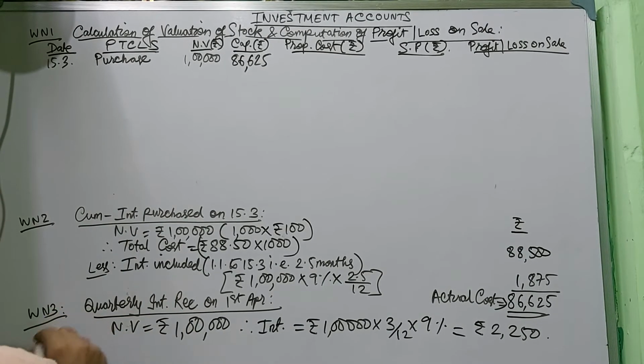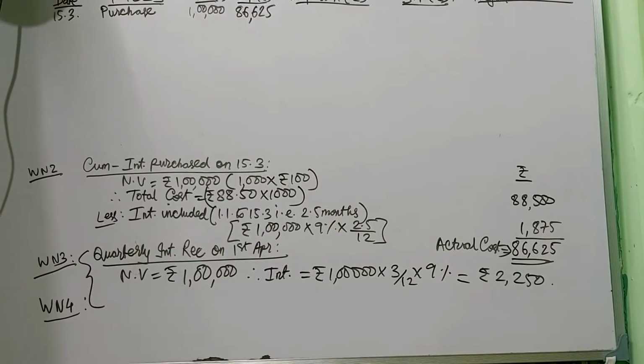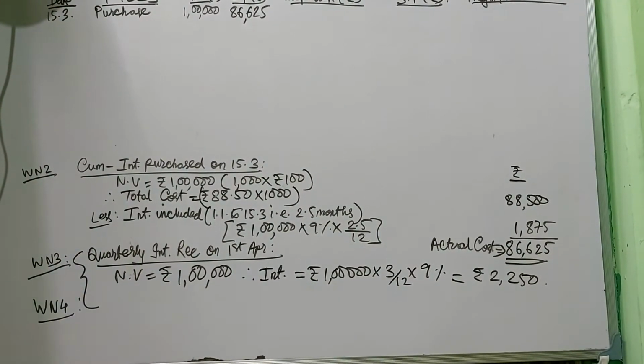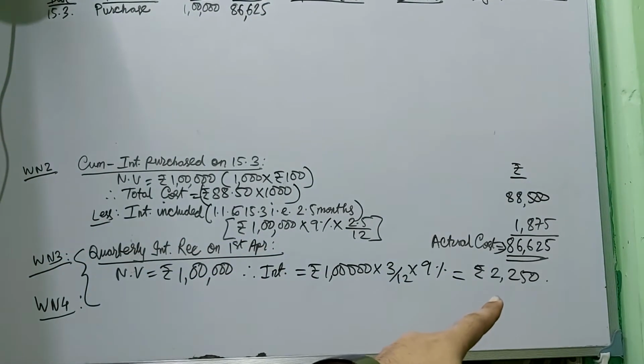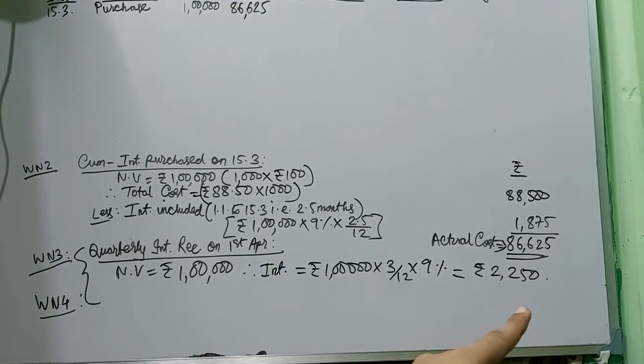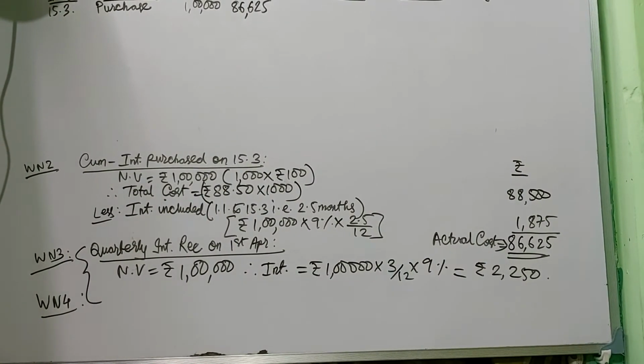So working note 4 will be exactly the same as working note 3. So I am not doing that. 3 and 4 remain the same. The amount of interest will be the same, 2,250. Okay. Next comes August.